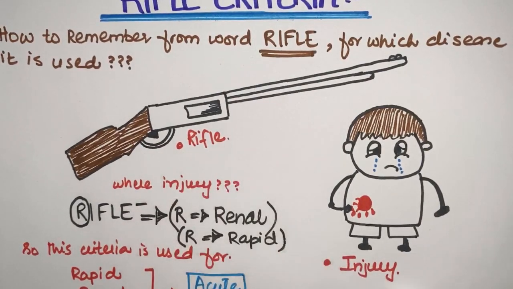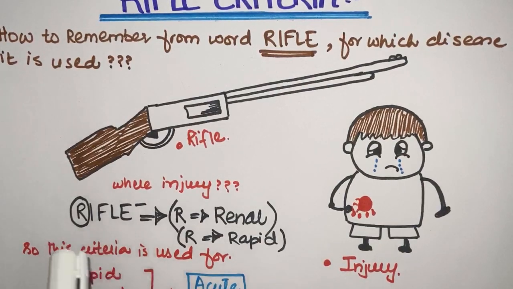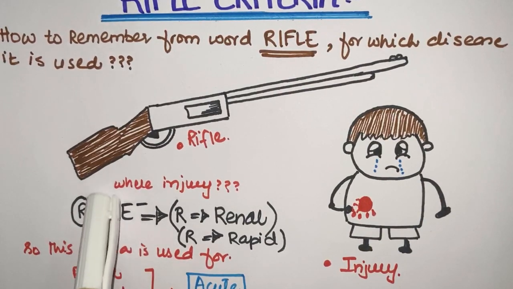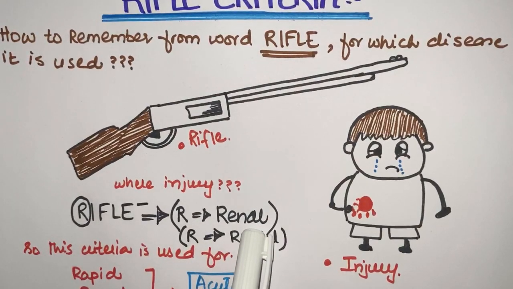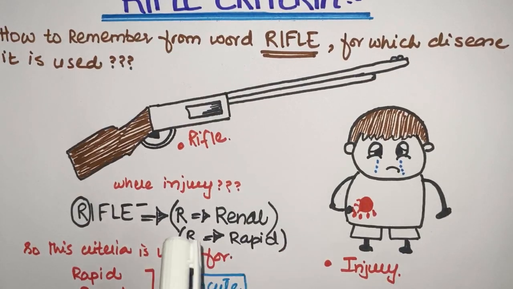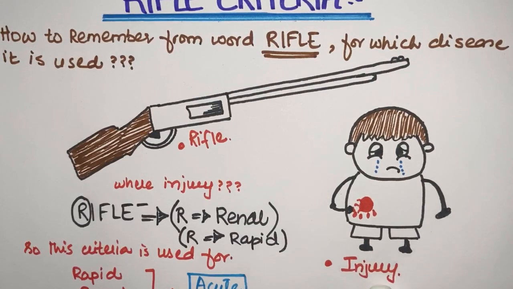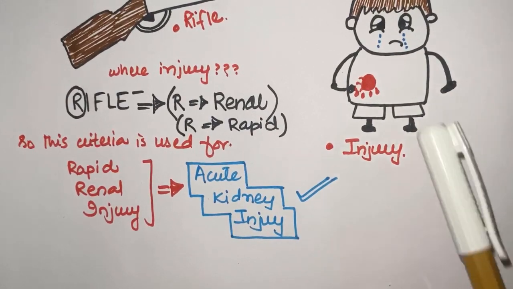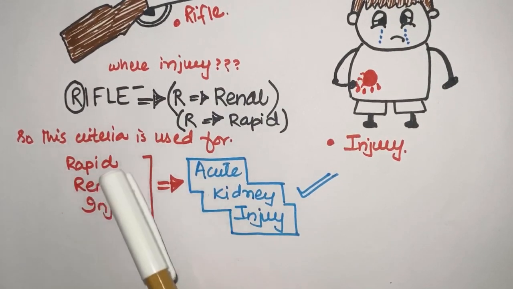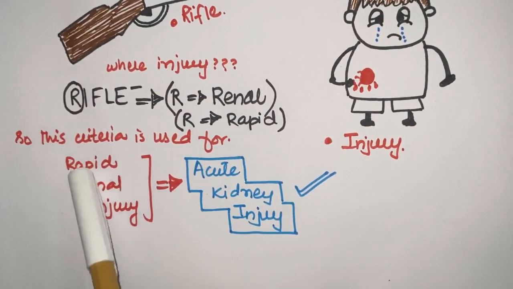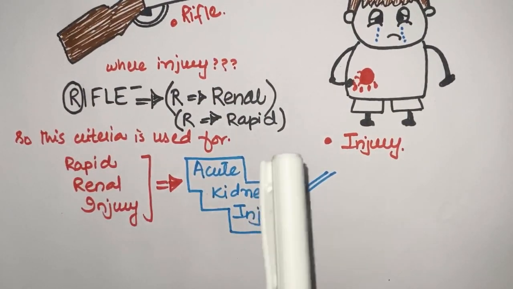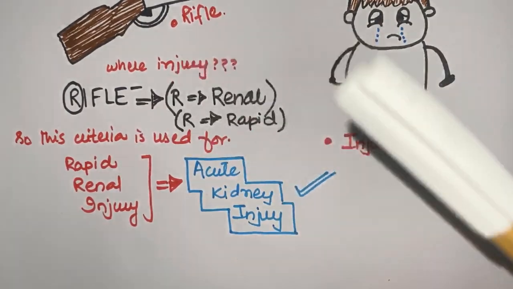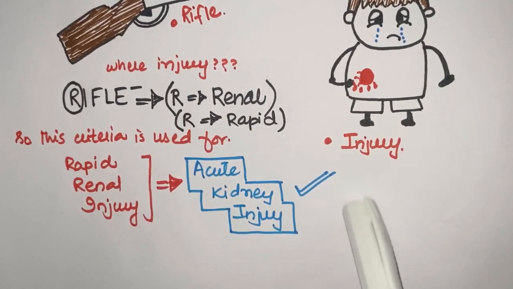This is a rifle. A rifle is used to cause injury to a person, in which organ? This is RIFLE. So take this R, and R is used for renal in our body. Renal is the keyword, and R is also for rapid. So we can easily tell someone why this criteria is used: rapid renal injury, for acute kidney injury. So the RIFLE criteria is used to classify acute kidney injury into different stages.